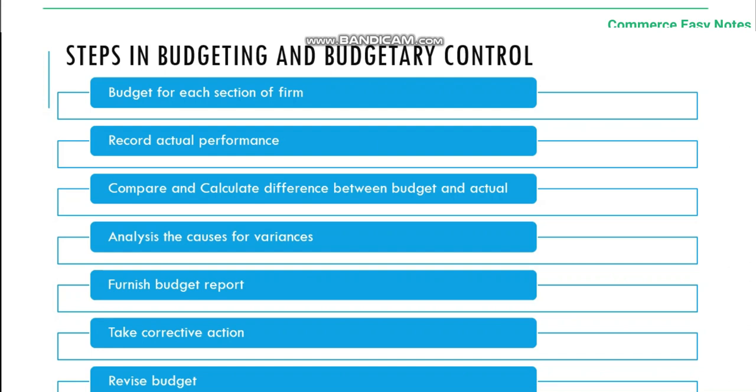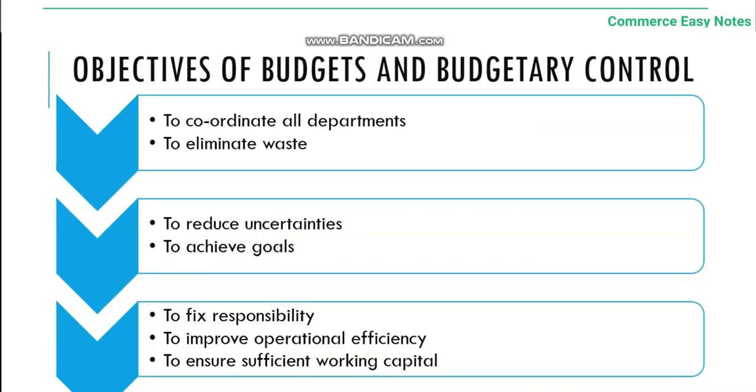The budget report should be furnished and necessary corrective actions taken. Where actions need to be taken, we have to do that. And then ultimately we have to revise the budget if necessary. If the budget prepared is not up to the standard or is impossible to achieve, we need to revise the budget.